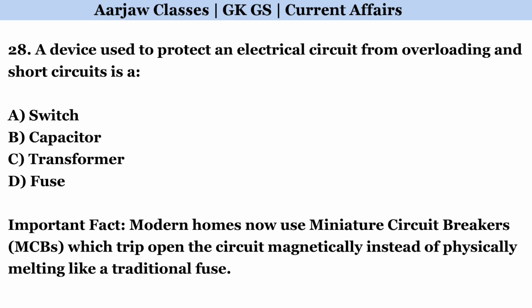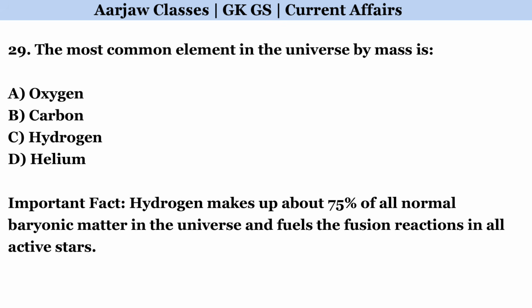A device used to protect an electrical circuit from overloading and short circuits is a. Correct option is D, fuse. The most common element in the universe by mass is. Correct option is C, hydrogen.